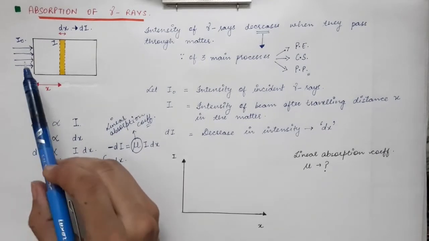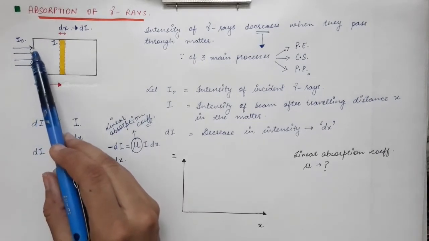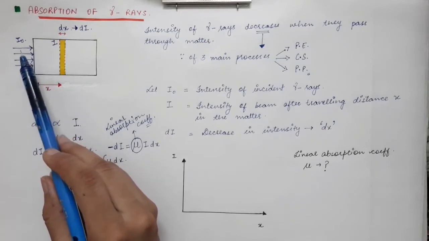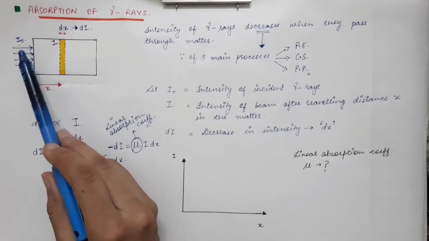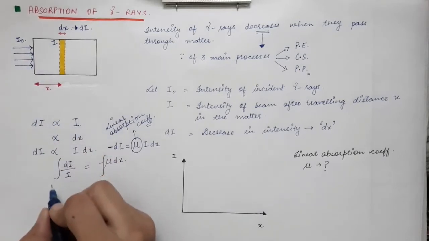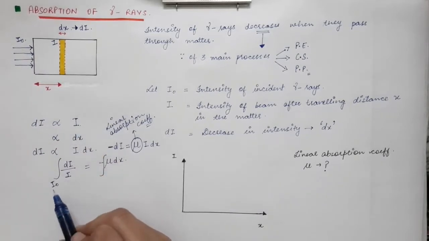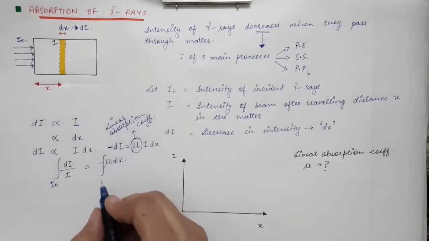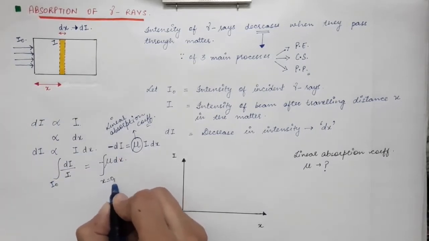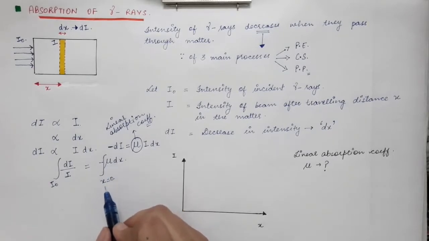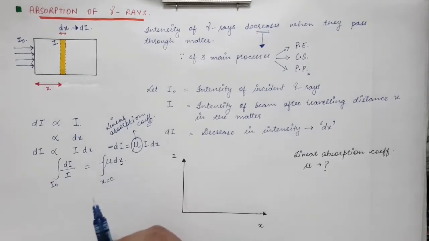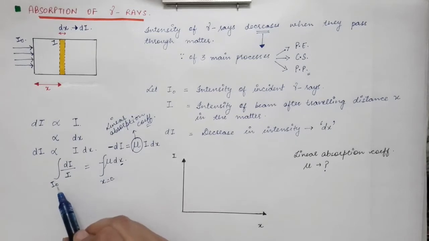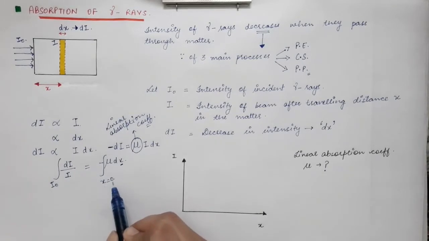So as we have said, the intensity of the gamma rays before entering the block, before entering this material, is I0. So the initial intensity is I0, and I0 corresponds to a thickness of 0. So in this case, X is equal to 0. On the right hand side, we must have the limits of X. So when the intensity is I0, the thickness traveled inside the material is 0.